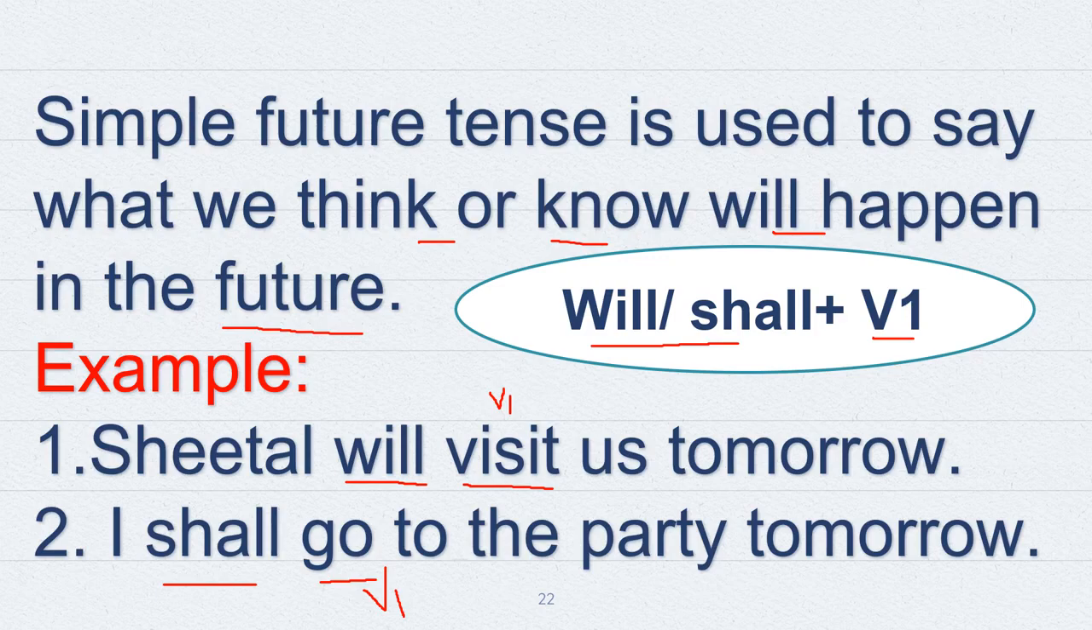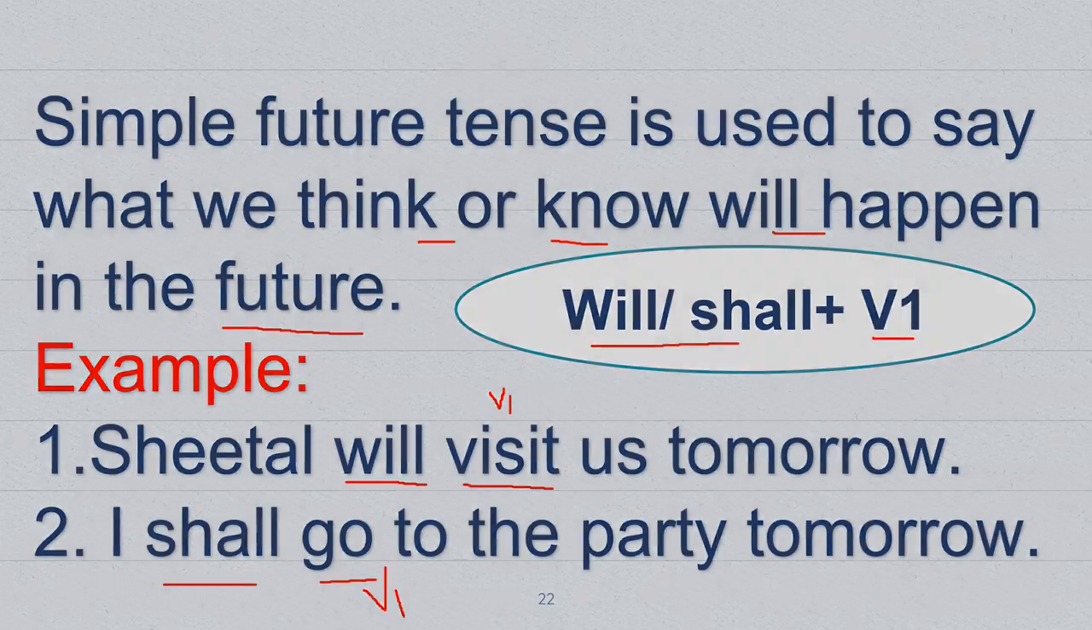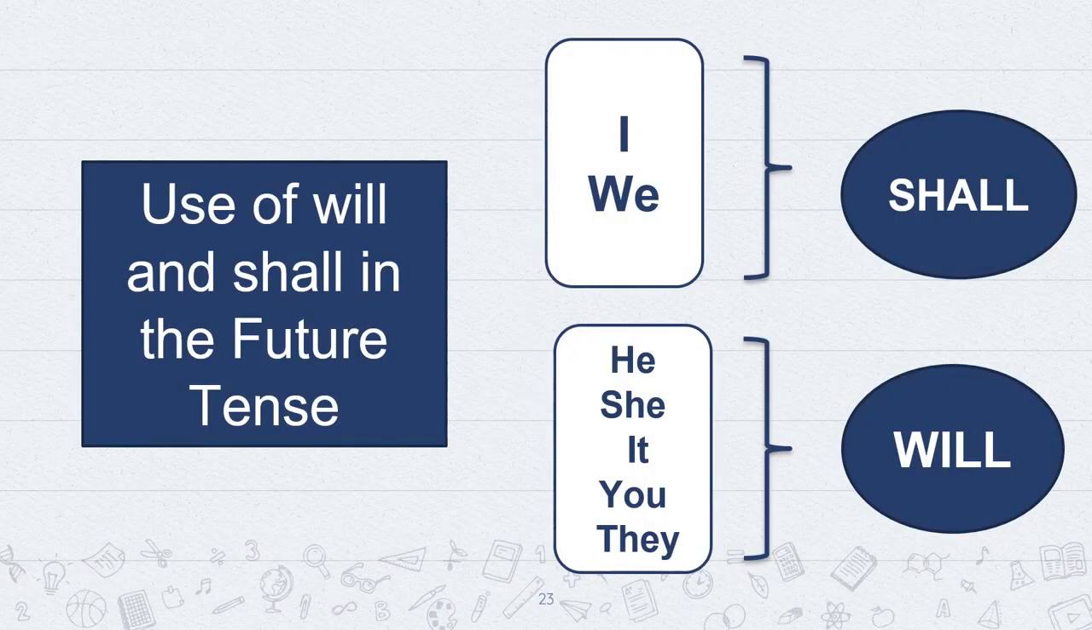So this is simple future tense. Now the question arises where we will use will or shall. So now we shall read use of will and shall in the future tense. With I and we will always use shall, and with he, she, it, you and they we will always use will. Okay.